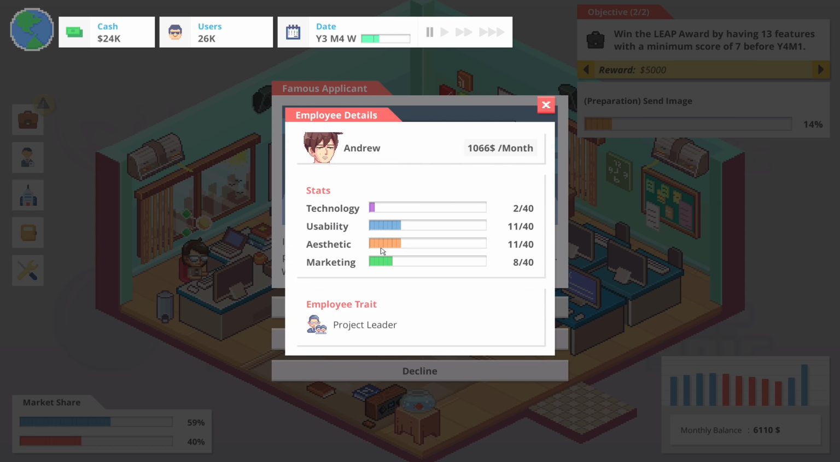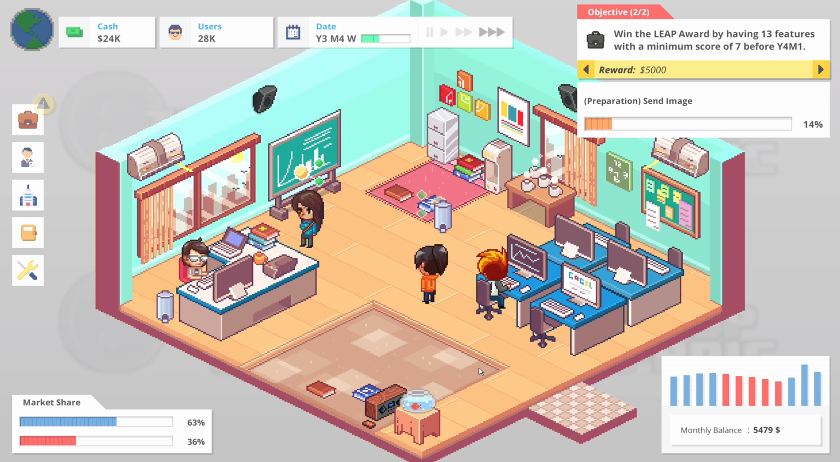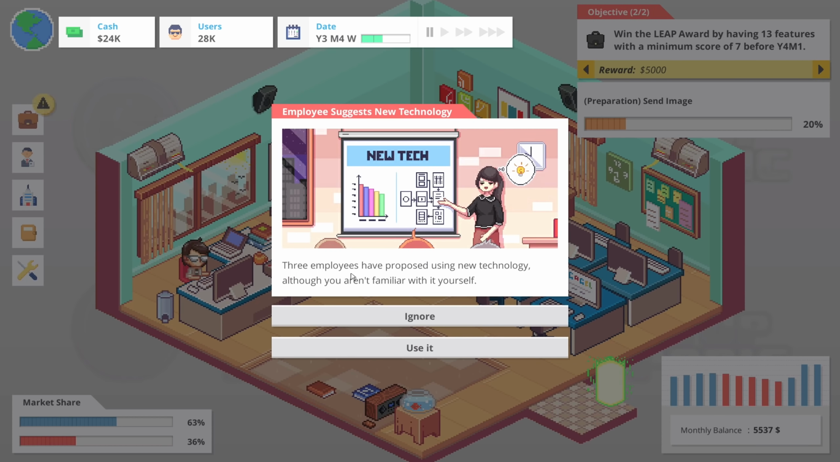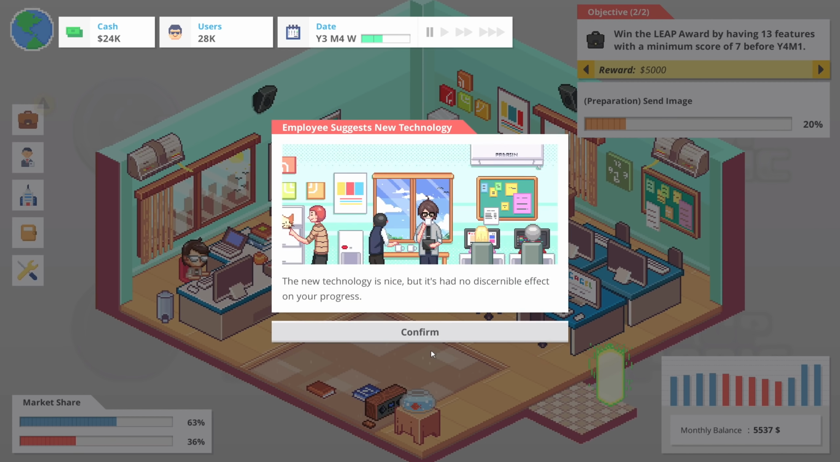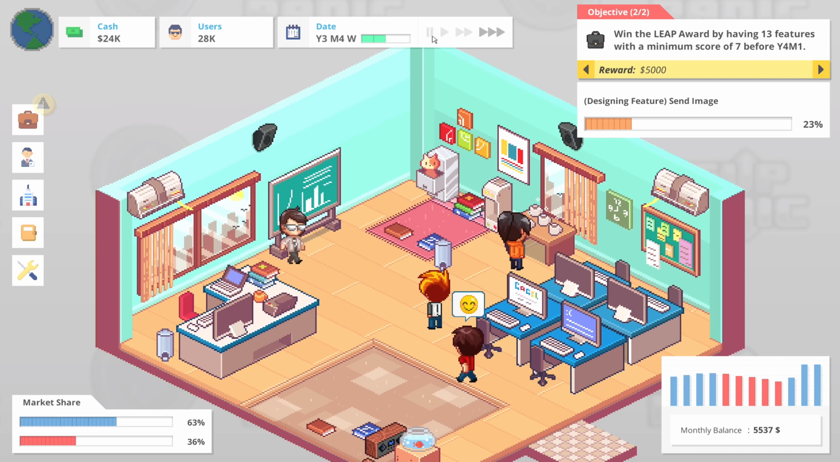Now let's see. A famous programmer, Andrew. He's a project leader. He wants 1,000 a month. I am actually okay with that. His technology is not very good, but usability, aesthetic, and marketing are pretty good. I'll accept it. Wasn't planning on bringing another employee in, but sure. 3 employees have proposed using new technology, although I'm not familiar with it myself. Let's use it. It's nice. No discernible effect on progress. All right, well, fair enough.